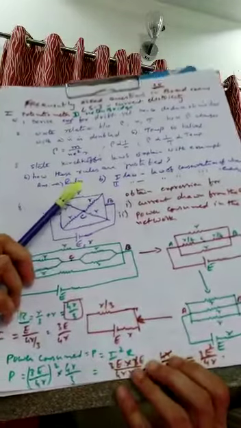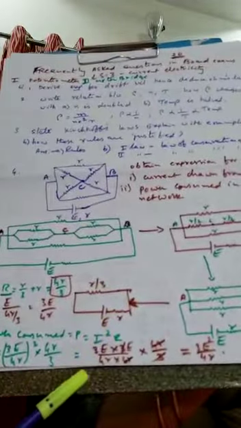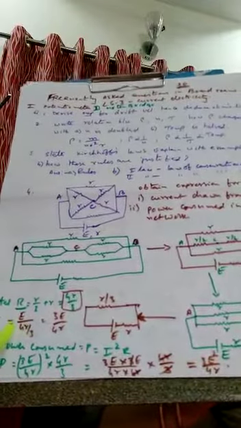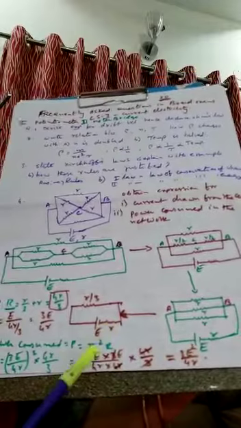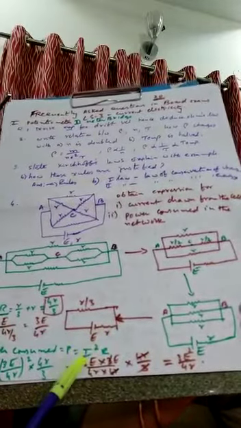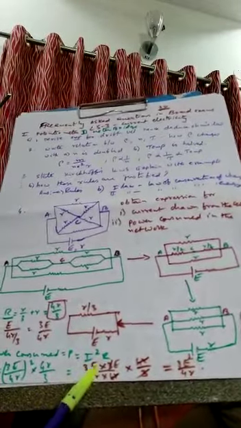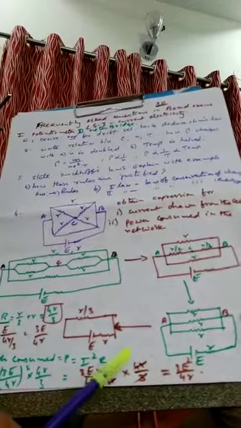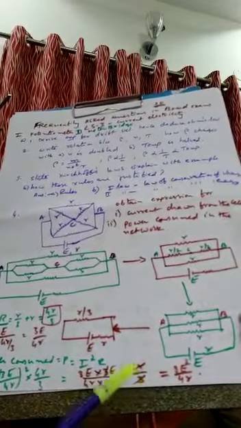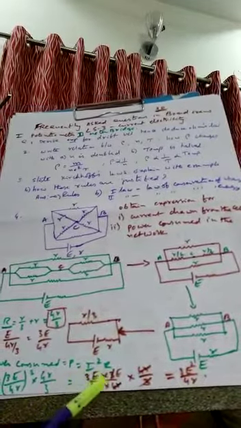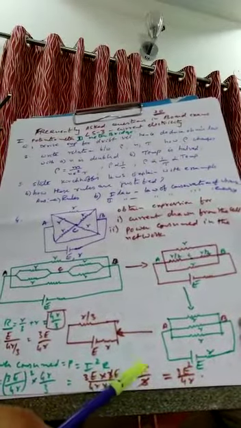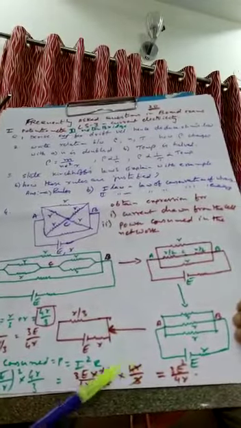How do you calculate power? Power is equal to I square R. Just now we have calculated the value of I, which is 3E by 4r. Power is equal to I square into R. So, 3E by 4r whole square into 4r by 3, the total resistance. That is 3E by 4r into 3E by 4r into 4r by 3. Cancellation can be done here.